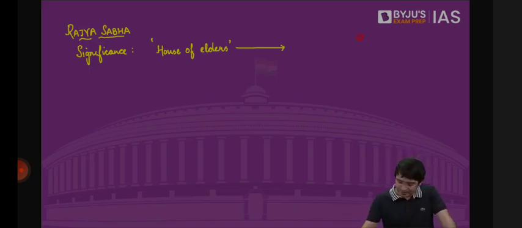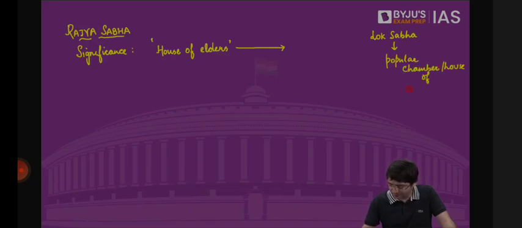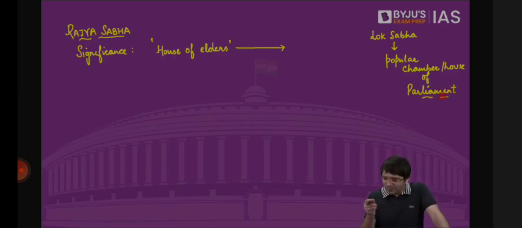But how? We say Lok Sabha is the popular chamber or popular house of parliament. Popular house because these members of Lok Sabha are directly elected by the people. Every 5 years or whenever elections are called, the entire country has 543 constituencies, and from one constituency, one MP of Lok Sabha gets elected, and people elect the members of Lok Sabha directly.